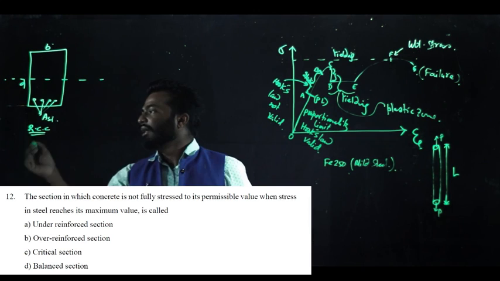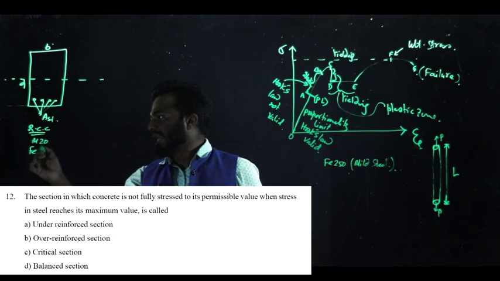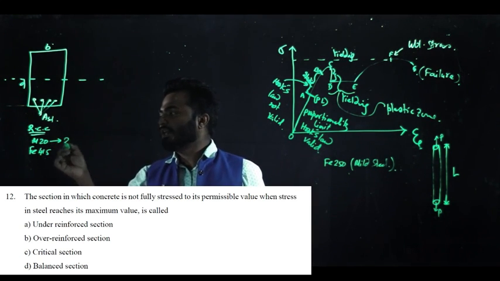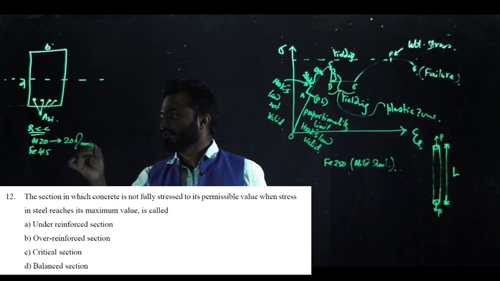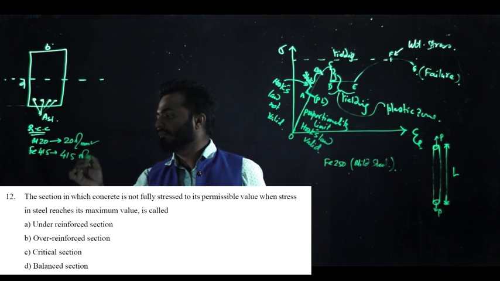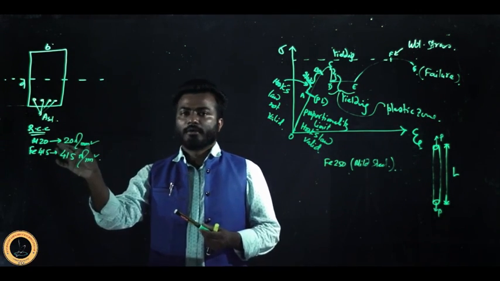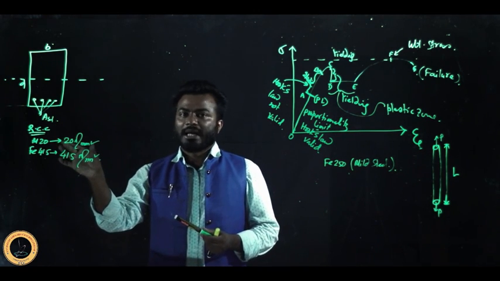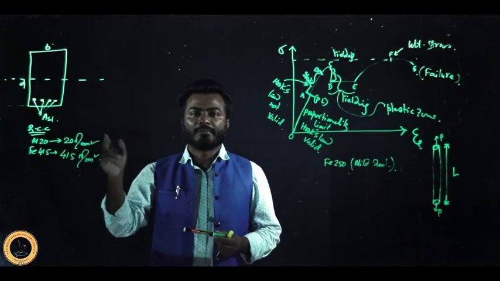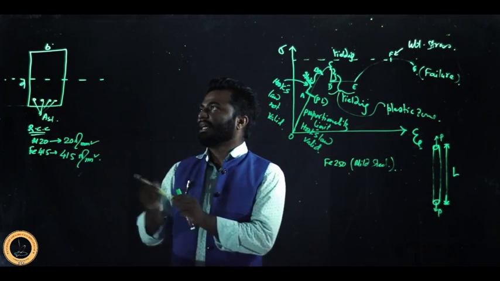That means if this beam is made of say M20 concrete and Fe415 steel, then concrete will develop a maximum stress of 20 Newton per mm square, right? And the steel will develop a maximum stress of 415 Newton per mm square. So if the concrete develops 20 Newton per mm square, and at the same time the steel reaches 415 Newton per mm square, the section will be called a balanced section. Okay? Now in case of a balanced section,